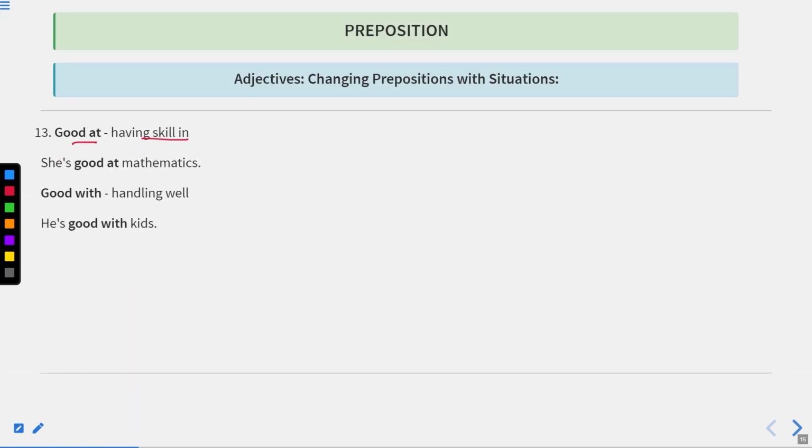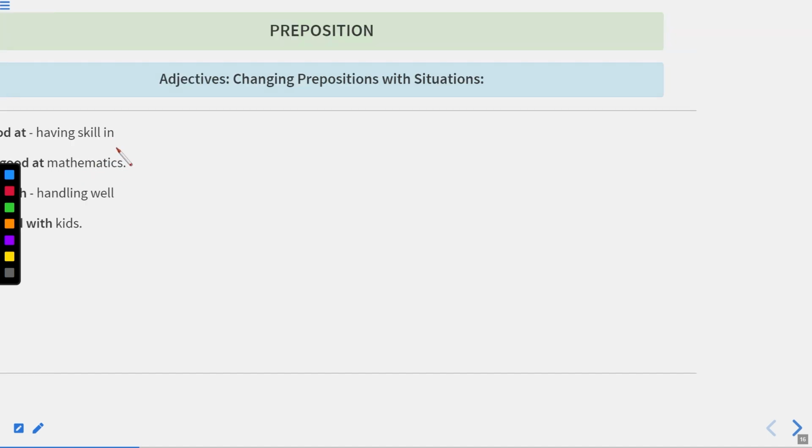Good at means having skills in. She is good at mathematics. It means she has good knowledge of mathematics. Good with means handling well. He is good with kids. It means his behavior with kids is good, and he deals with kids very well. So this is how we use good at and good with. Now let us move to the next one.